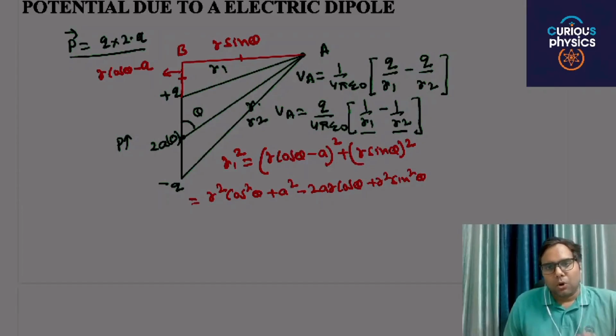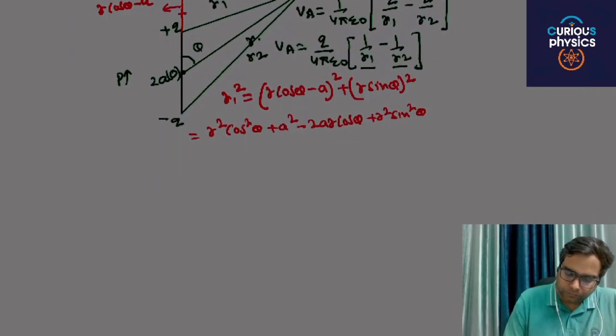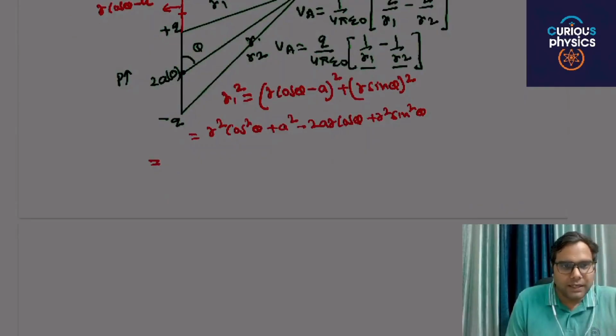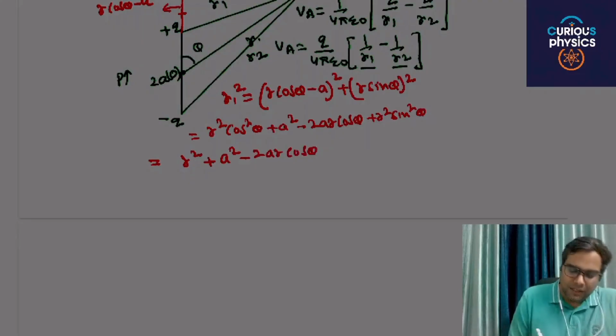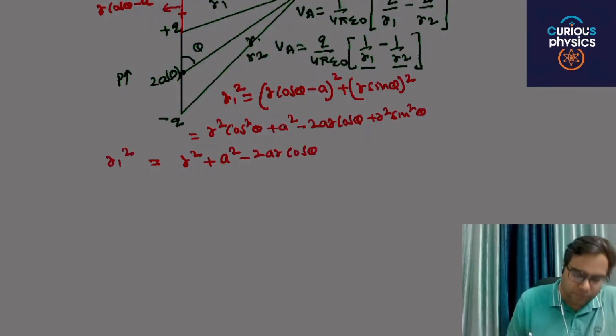Since cos square theta plus sin square theta is 1, we get r square plus a square minus 2ar cos theta. This is the value of r1 square.